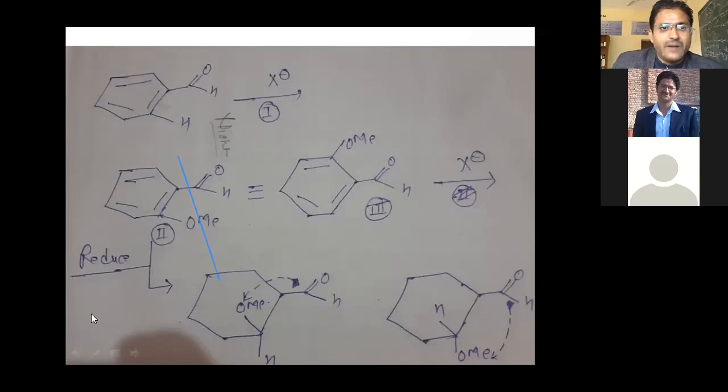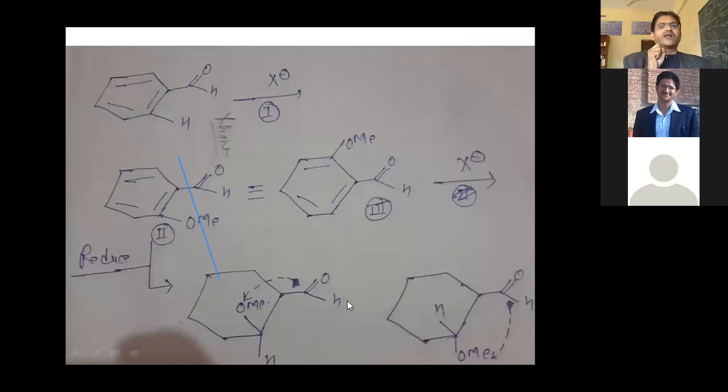It means these two compounds are entirely different on the basis of their stereochemistry. While benzaldehyde or ortho-methoxybenzaldehyde are exactly the same, when we reduce them they give two compounds that are different in their stereochemistry.